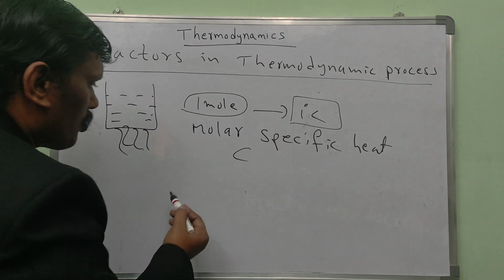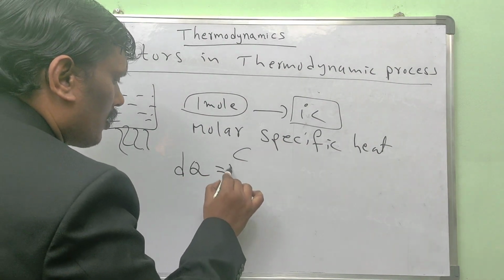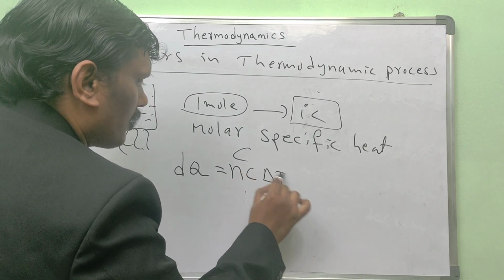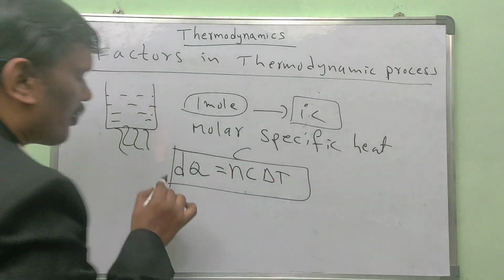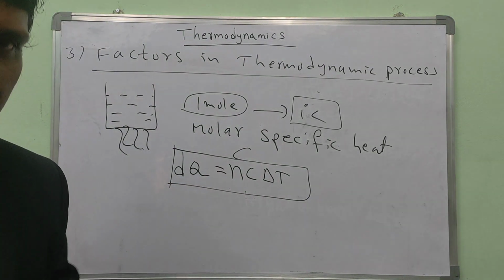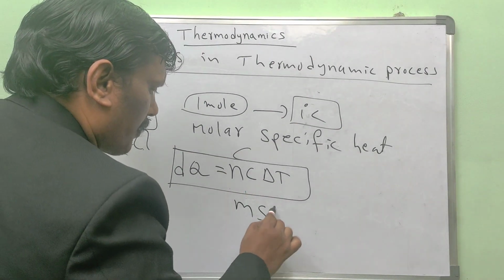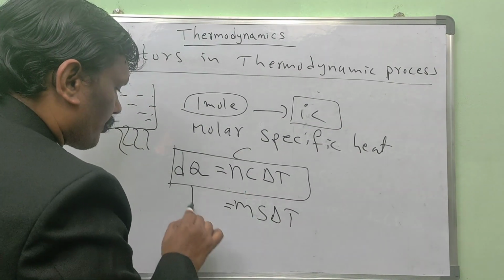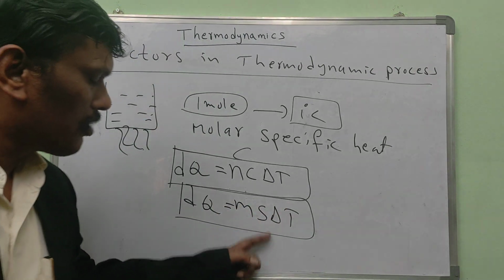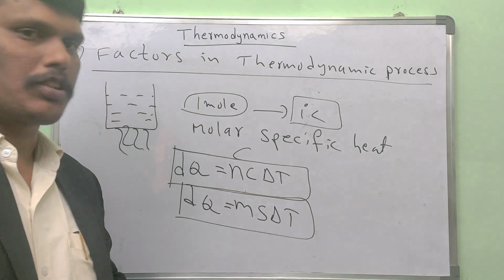Suppose I give the heat energy: number of moles, specific heat, rise in temperature. This is the formula for heat energy. If I consider mass, I consider specific heat; this is also a heat energy formula in terms of mass and specific heat. This is in terms of number of moles and molar specific heat.